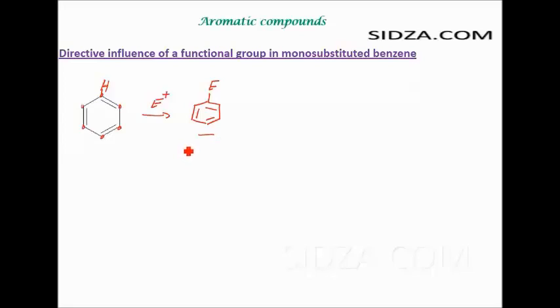But if we already have a group attached to it, if we already have a benzene ring which has some kind of a substitution there, which has a group attached to it, now the electrophilic substitution can occur selectively. If we have a benzene ring attached with a group, we normally call these two positions the ortho positions.